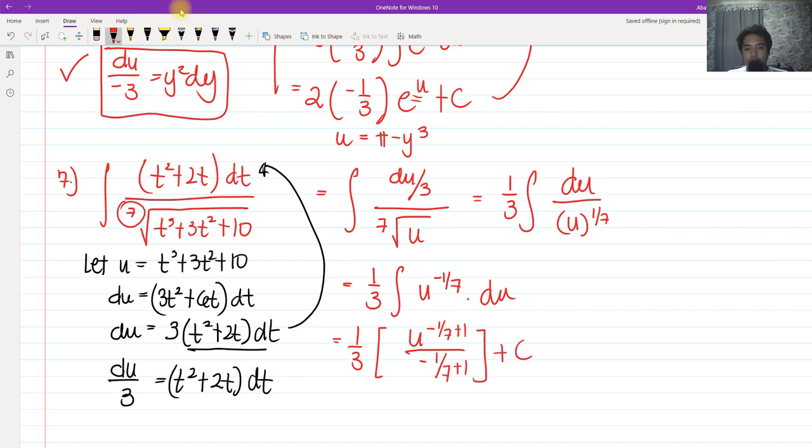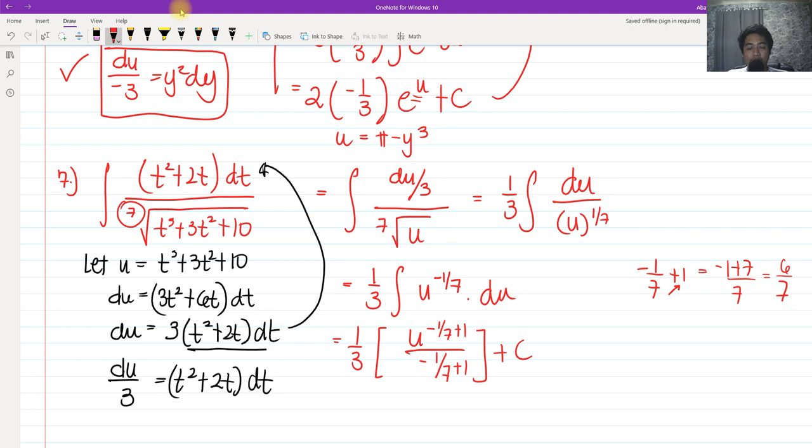So what would that be? Negative 1/7 plus 1 is negative 1 plus 7 all over 7, which is 6/7.